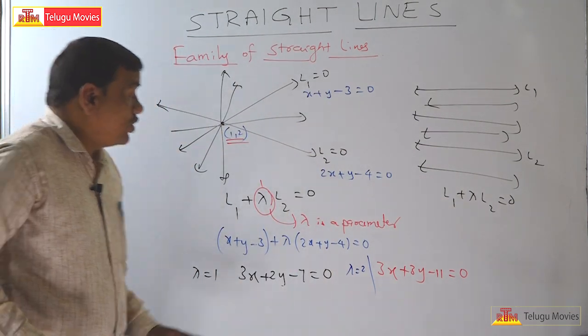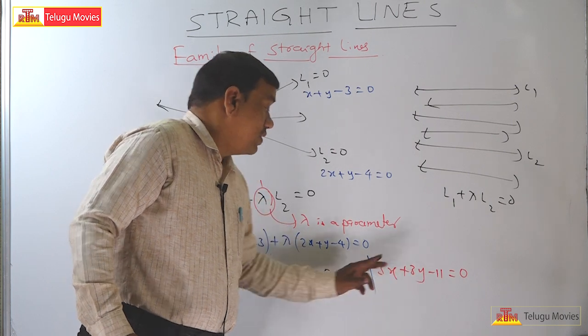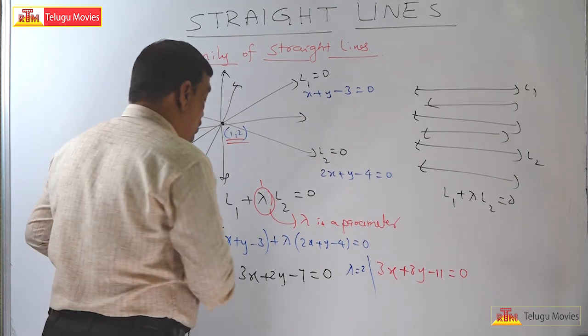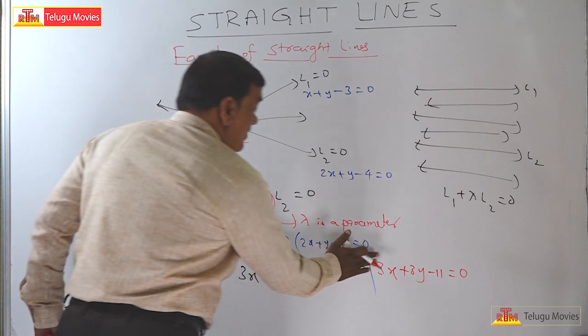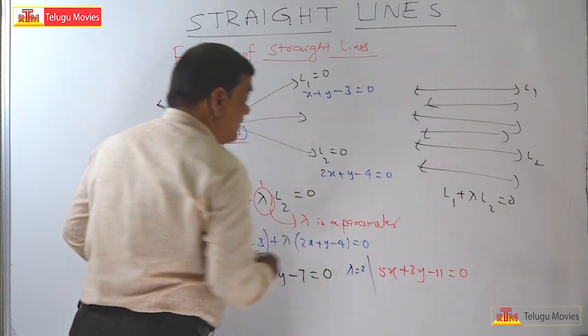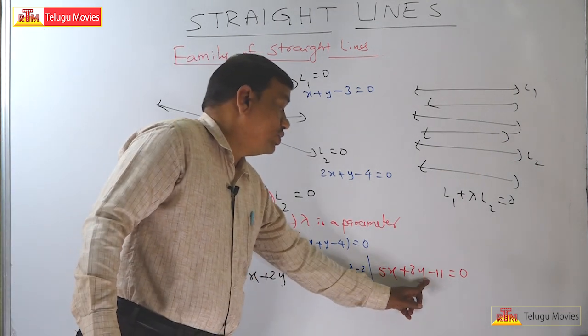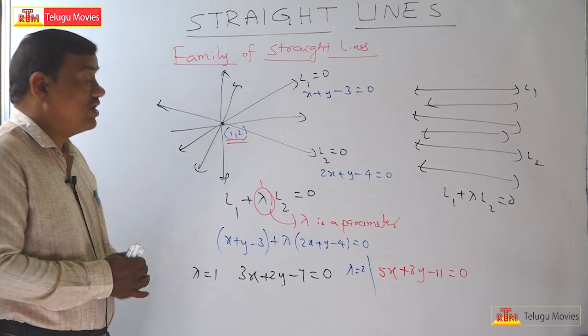So the line is 5x plus 3y minus 11 is equal to 0. Now substitute (1, 2): 5 ones are 5, 3 twos are 6, 6 plus 5 is 11, 11 minus 11 is 0. So from this, what do you observe?